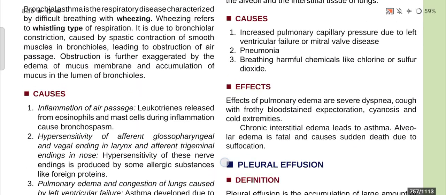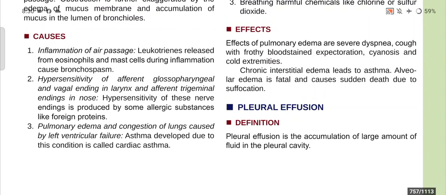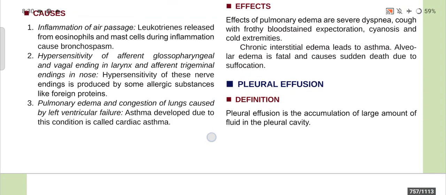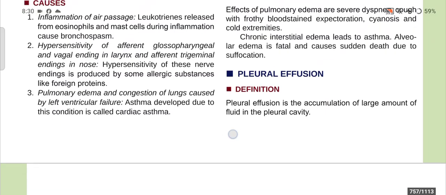Now, what are the causes of bronchial asthma? Inflammation of air passage, leukotrienes released from the eosinophils and mast cells during inflammation cause bronchospasm, and hypersensitivity of afferent glossopharyngeal and vagal endings in larynx and afferent trigeminal endings in nose, and hypersensitivity of these types of nerve endings is produced by some allergic substances like foreign proteins.